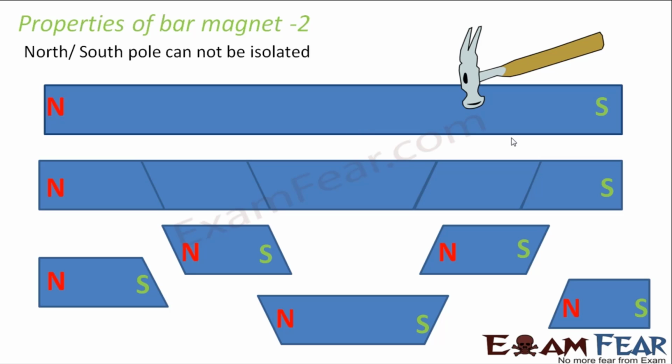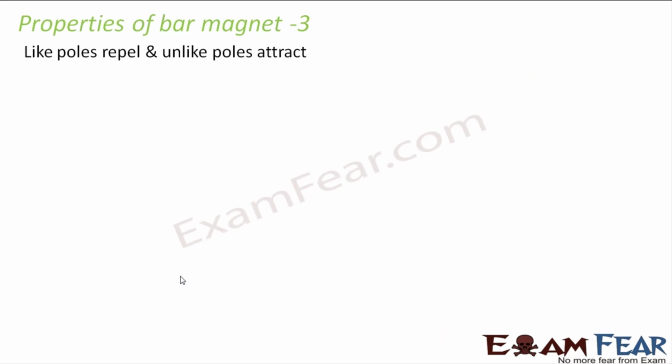Similarly, if you look at this scenario, here it is shown that the magnet is cut into 5 pieces. So if you cut it into 5 pieces, what happens? You get 5 different magnets, each with a north and a south pole. So you cannot isolate a north pole or a south pole.